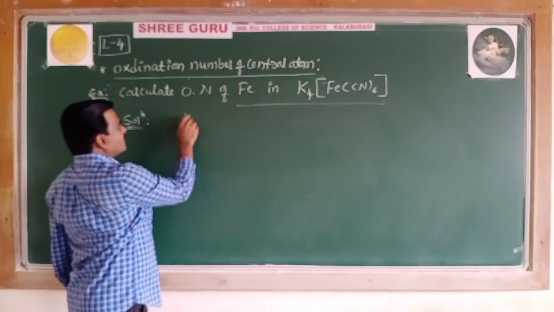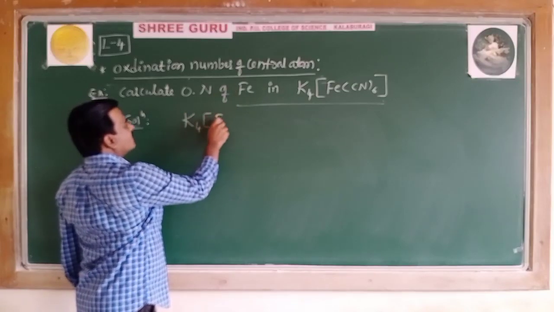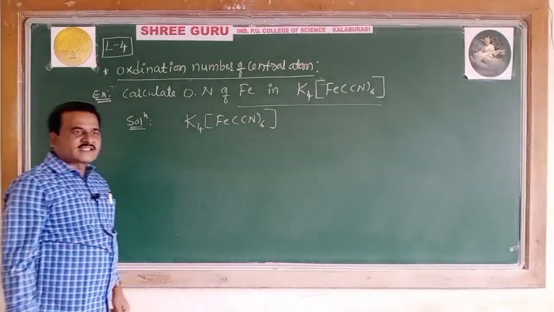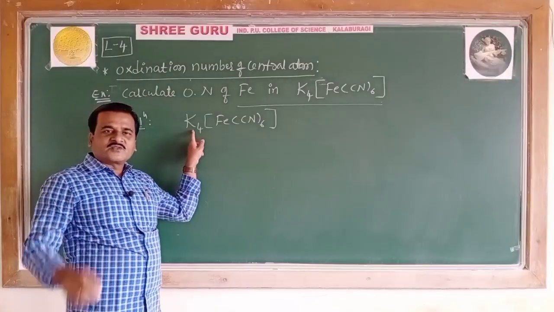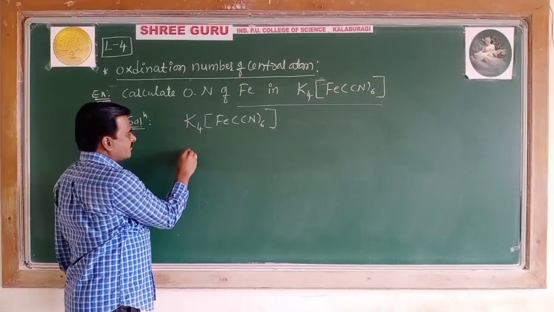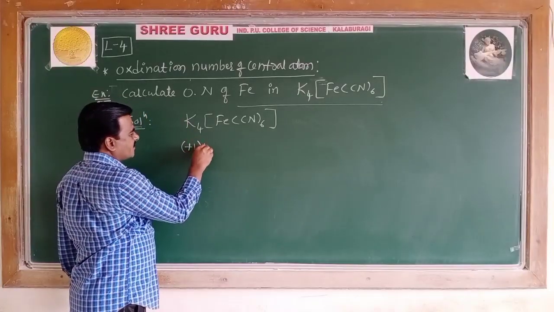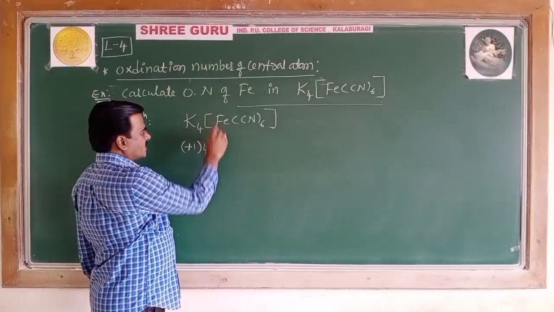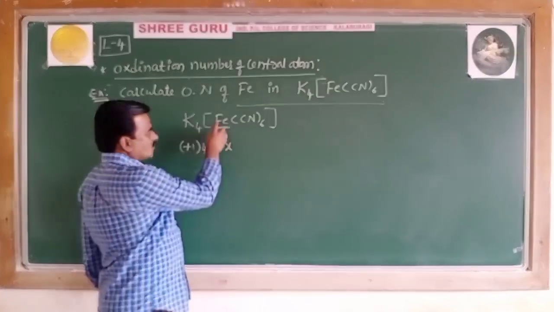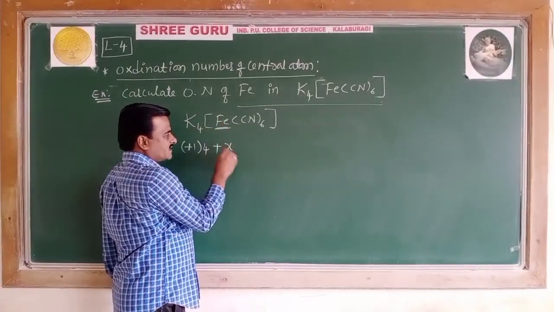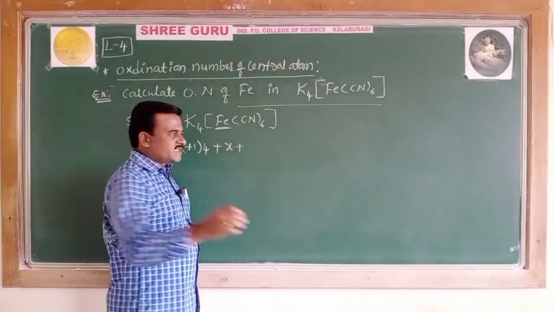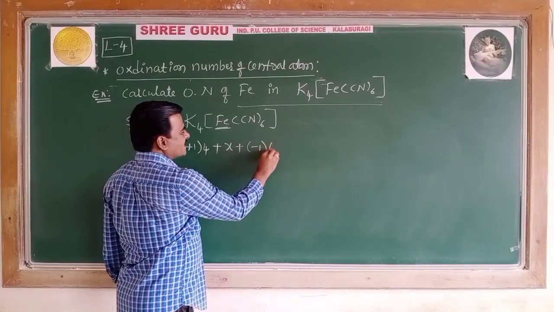So write the complex K4[Fe(CN)6]. Potassium is a group 1 element, whose charge you know: potassium +1, 4 times, plus X, the oxidation number to be calculated, plus the cyanido ligand with charge -1, 6 times.